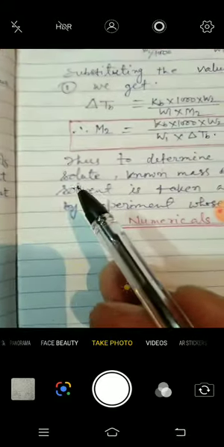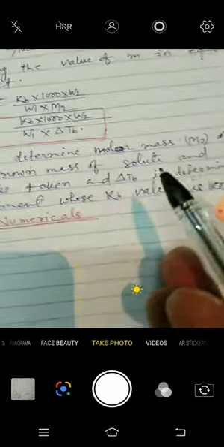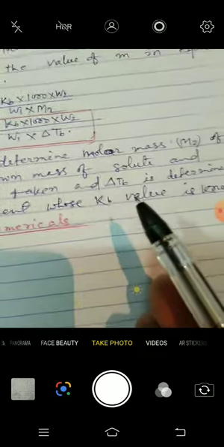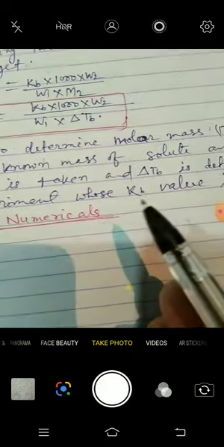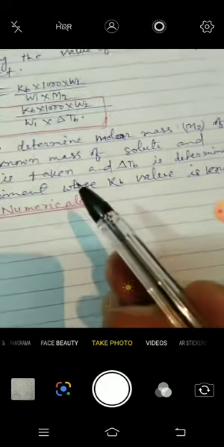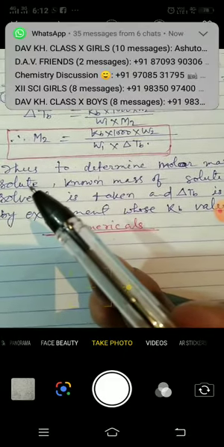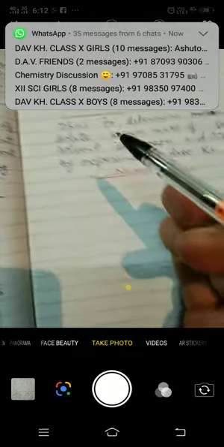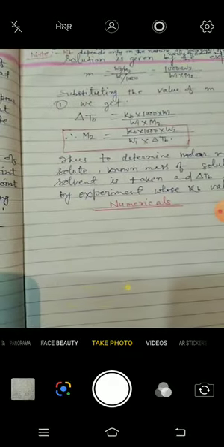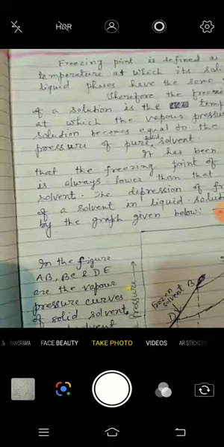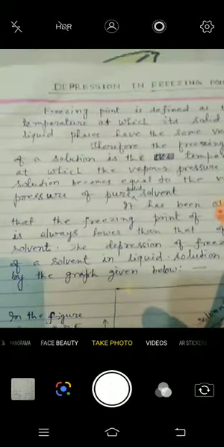So to determine the molar mass of solute, known masses of solute and solvent are taken and delta Tb is determined by experiment, for a solvent whose Kb value is known. Always the Kb value is given in the numerical. You will find the solution of any type of numerical based upon this formula, and it is very important, because numericals from this topic are always asked.